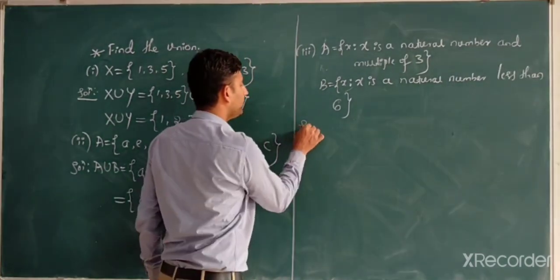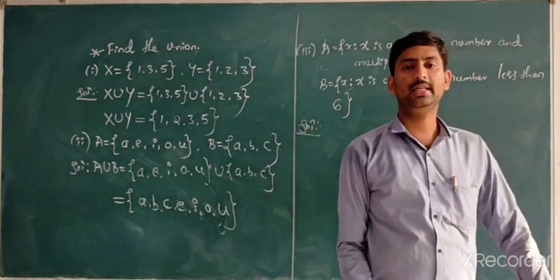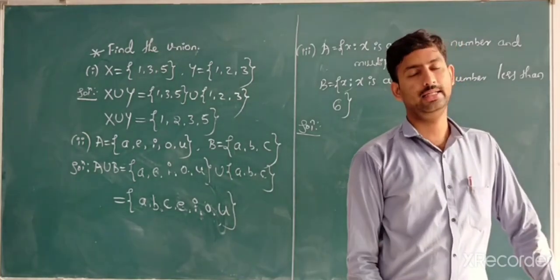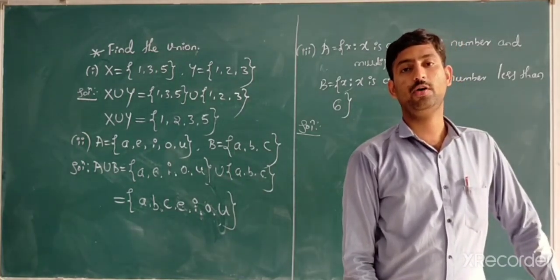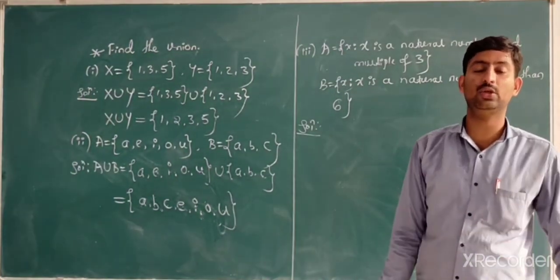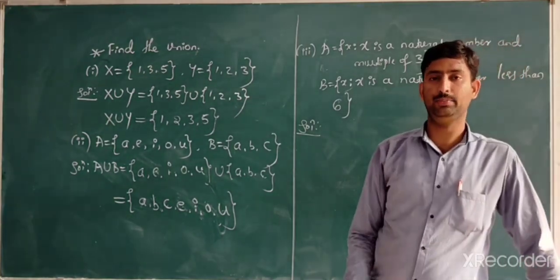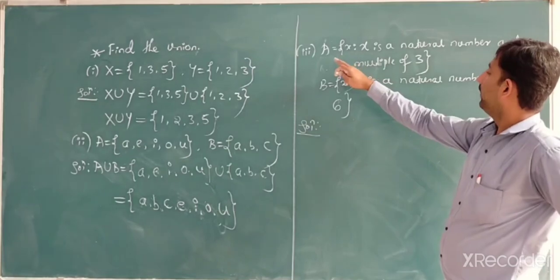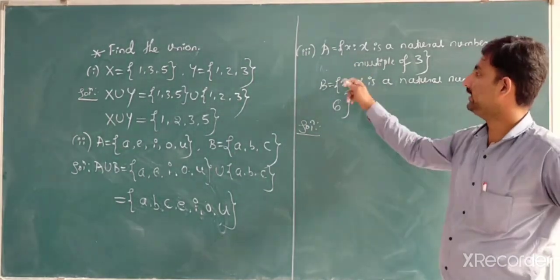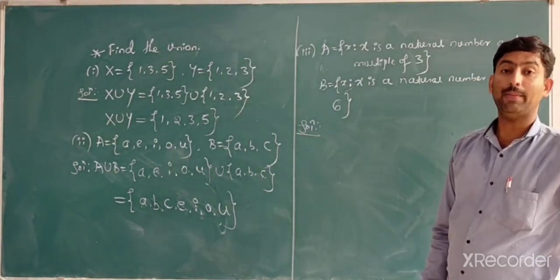Dear students, it is not a direct question, but they are given in which format? Set builder format. We cannot work directly with set builder form, because comparison does not take place there. As discussed in the beginning classes, while comparing or doing operations, we take the sets in roster or tabular format.